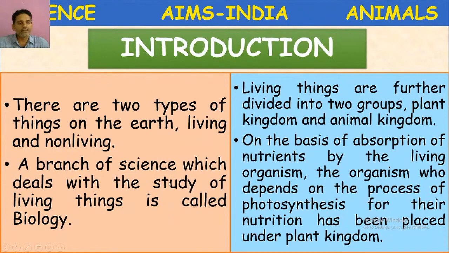Living things are divided into two main categories. What are they? Plants and animals. Plant kingdom and animal kingdom. Then what is plant kingdom? Plants prepare their own food by a process called photosynthesis, whereas animals cannot prepare their own food.